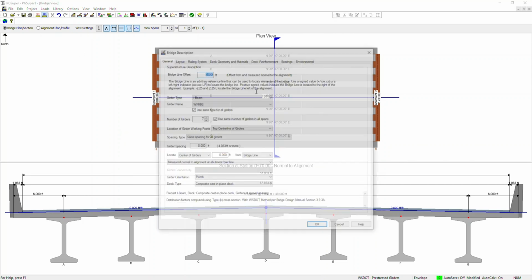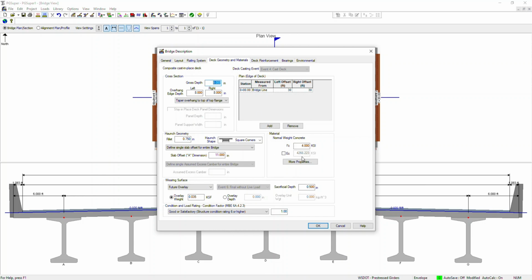Let me go here again to take geometry and materials. Here you can see normal weight concrete, the strength of the concrete which is being used, so that you can put the value here which is being used in your project. Here it is 4 KSI default, and it will auto compute the modulus of elasticity of the concrete. Or if you check it, you can give your own value. It's basically calculated as per AASHTO. And if you uncheck it, it will automatically compute. Let's say I have 5 KSI.